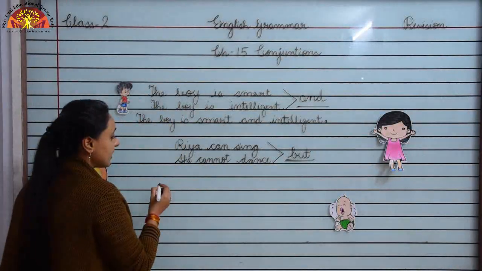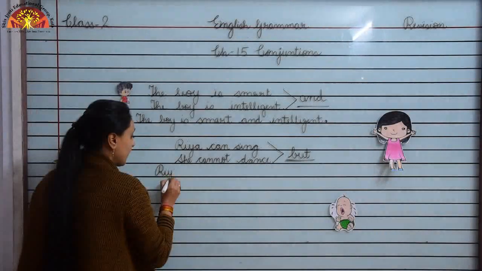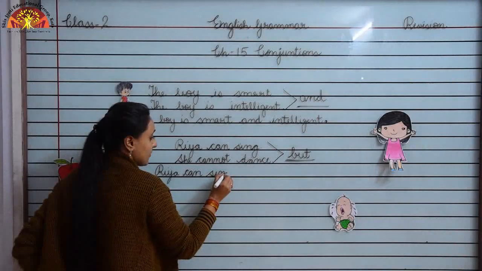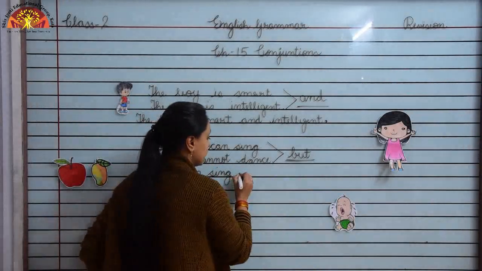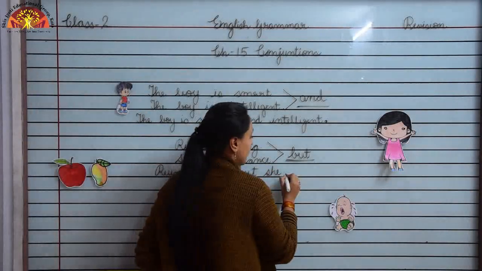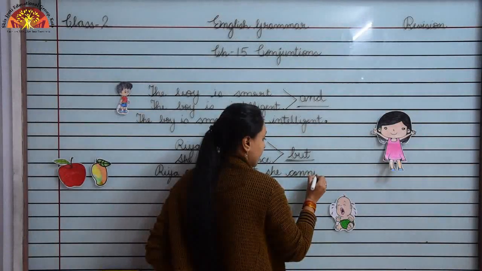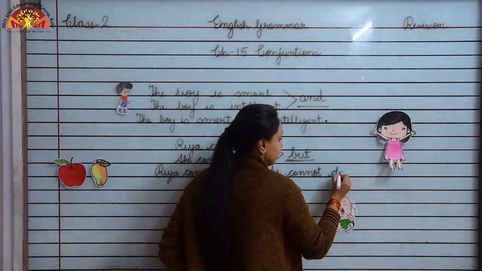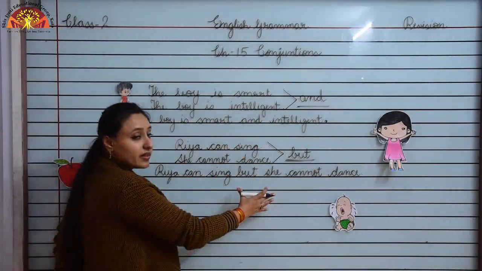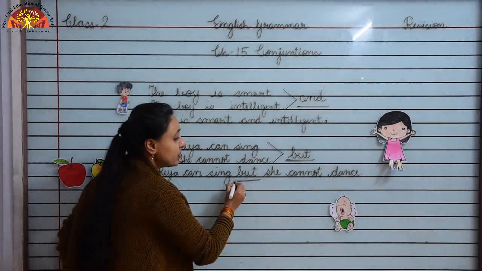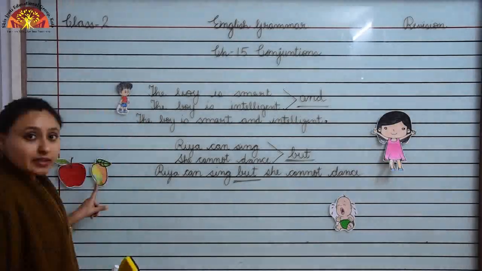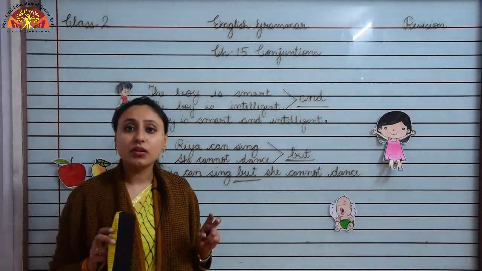Let us rewrite this sentence: Ria can sing but she cannot dance. Here we have joined the sentences using the word but, because both the sentences about Ria are of opposite idea.